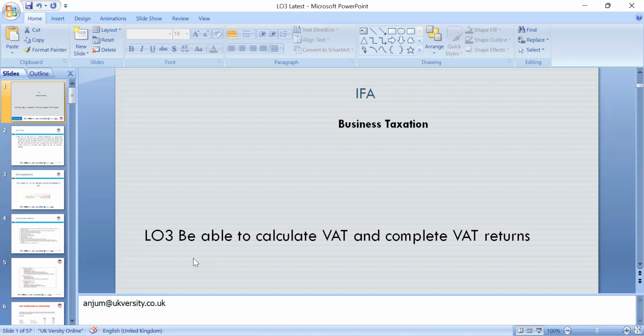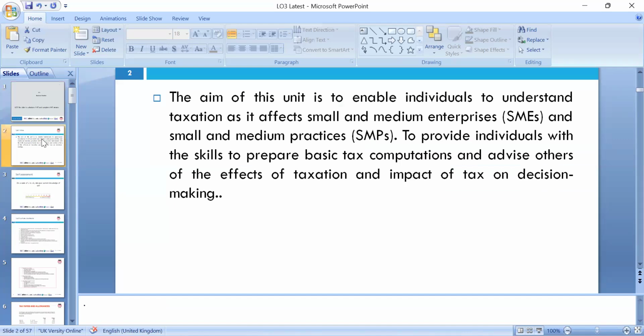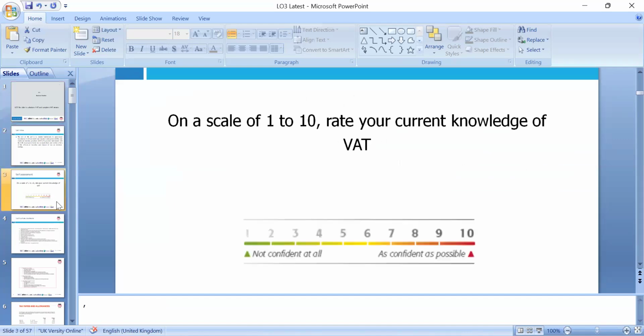Okay, so let's start. Today is VAT. Before we start delivering, it is always good to reflect on how much you know about VAT. Do you know the rate of VAT? Do you know the different schemes of value added tax? We need to look around these rates and schemes. It is very crucial, so we have to measure them.